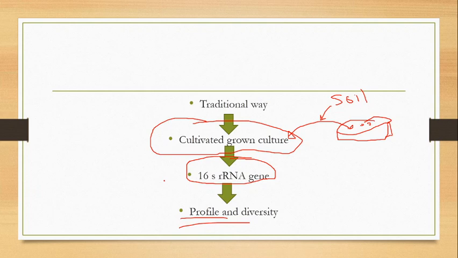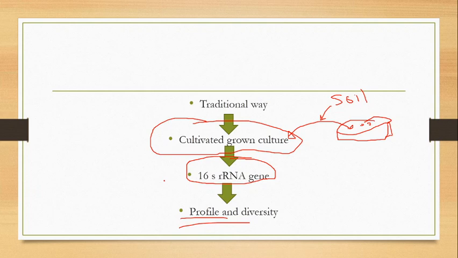So this is how we study the cultivated microorganisms, but there are a lot of microorganisms present in that sample which are not able to be cultivated on the cultivation medium. They are still there, but due to shock of the nutrient, they are not able to grow. So these microorganisms are called non-culturable microorganisms. We need to study the whole environment, the organisms which are present there, and the organisms doing the function in that particular environment.